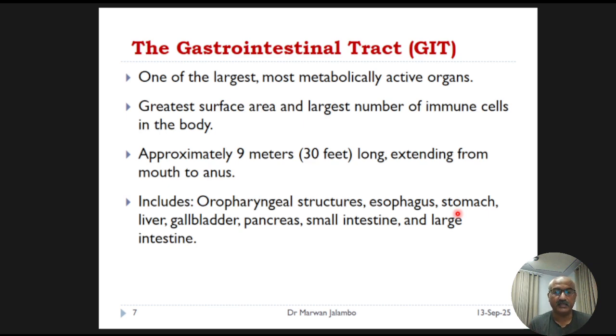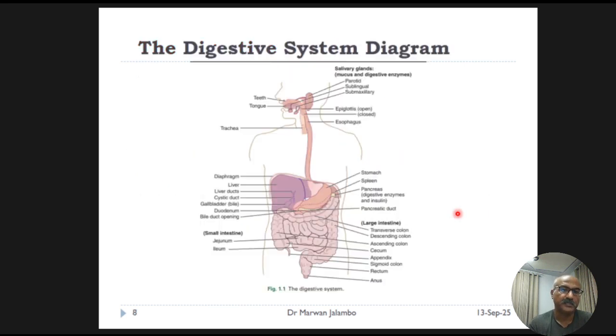To visualize how these components fit together, let's look at the diagram of the digestive system. Here you can see the path of food intake.